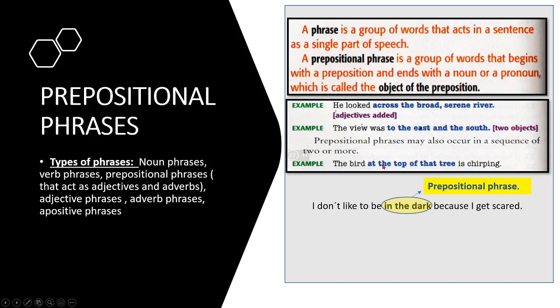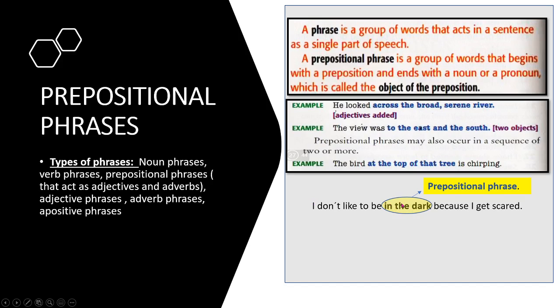prepositional phrase. So we have two adjective prepositional phrases, but this one, at the top, refers to the verb, but of that tree refers to the top. You see? Let's see the one I provided as an example here. I don't like to be in the dark because I get scared. In the dark refers to what? To I?